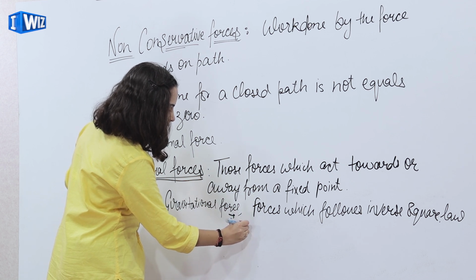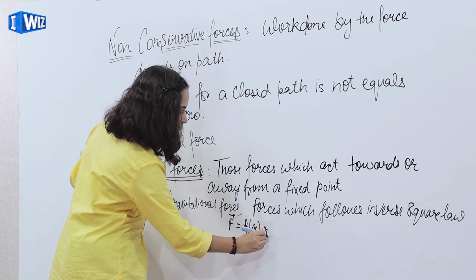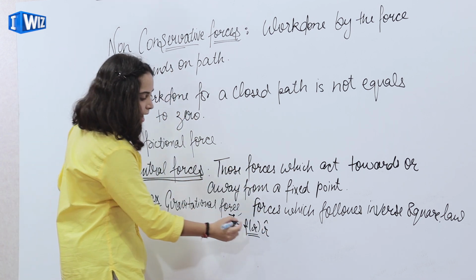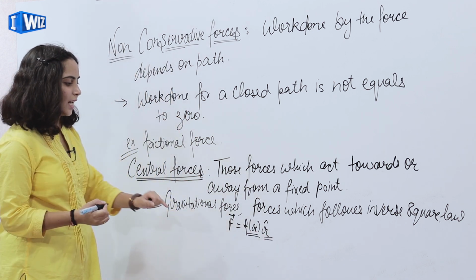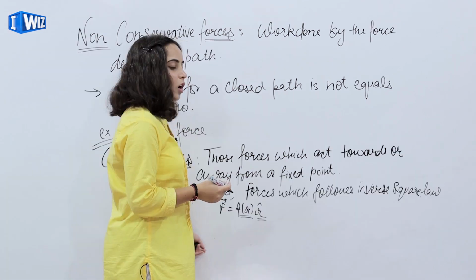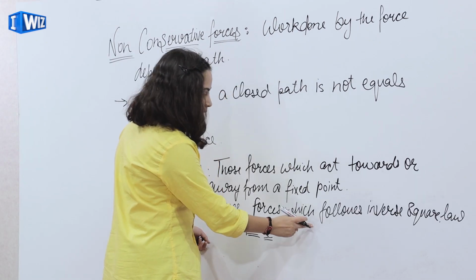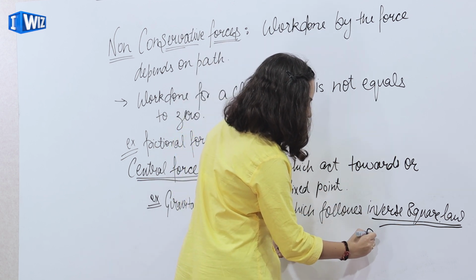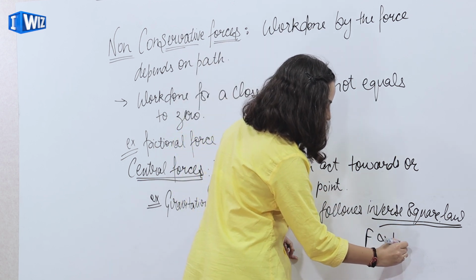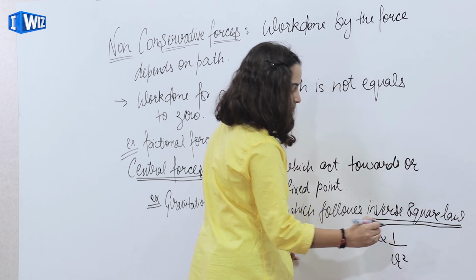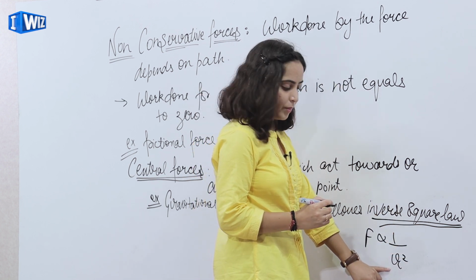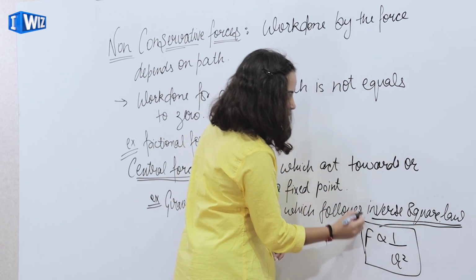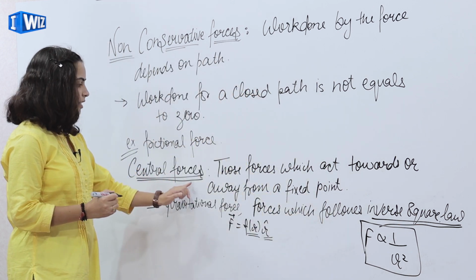That is, F is equal to F of r r cap, where F of r gives the magnitude of the central force and r cap gives the direction, and the direction will be either towards the point or away from the point. अब inverse square law क्या होता है? It states that force is inversely proportional to r square, where r is the distance between the point of force and the object. So जो भी forces ये law obey करती है, that comes under central forces.